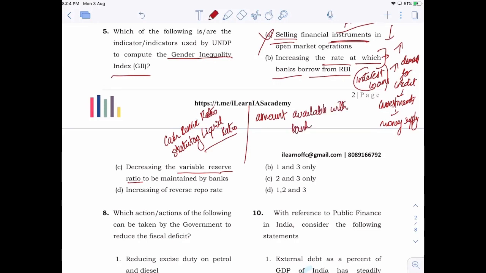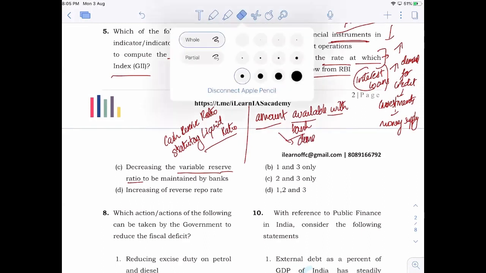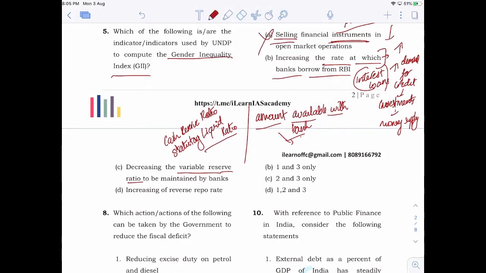When the amount available with banks increases, it will lead to higher levels of credit supply. We have already discussed this concept during our session. So when credit supply increases, automatically interest rates come down. When interest rate comes down, more people will be willing to take loans, more people will be willing to make investments. So as a result, it will lead to overall increase in money supply. Clear.